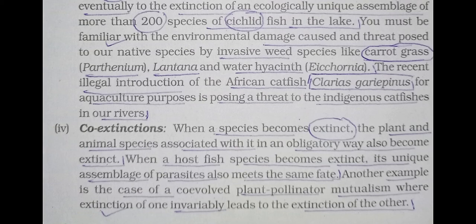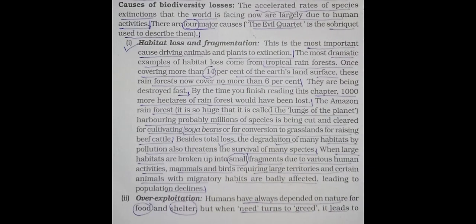Now see, last one, we can say that co-extinctions. When a species becomes extinct, the plant and animal species associated with it in an obligatory way also become extinct. When a host fish species becomes extinct, its unique assemblage of parasites also meets the same fate. Okay, it means if the host becomes extinct, then the parasite will also become extinct. Another example is the case of the co-evolved plant-pollinator mutualism, where extinction of one invariably leads to the extinction of the other.